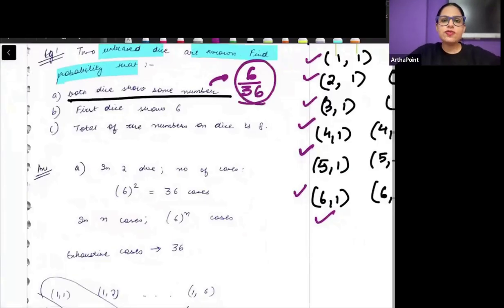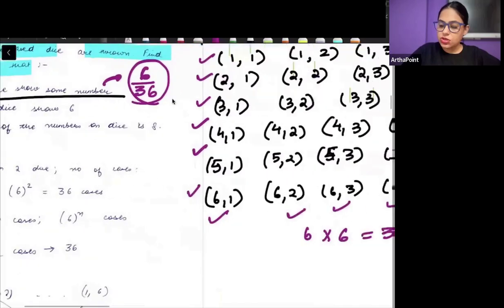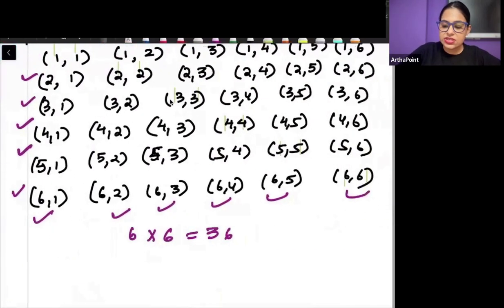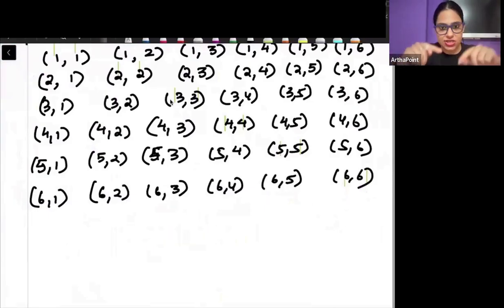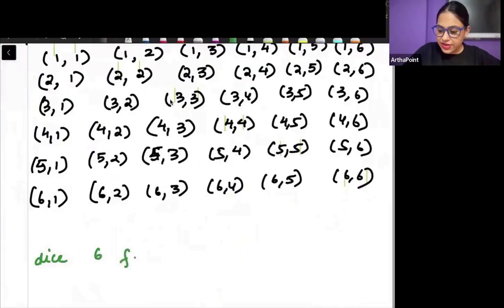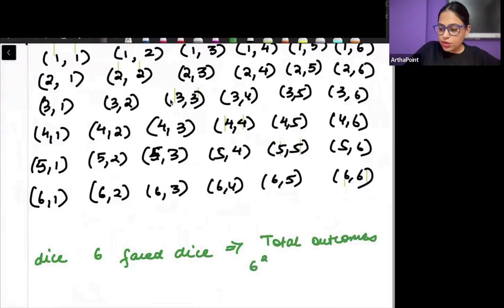Now here I just want to focus on one thing, which I will be doing in the coming questions. So here notice that a dice is 6-faced, meaning 6 digits come on it: 1, 2, 3, 4, 5, 6. So when a dice is a 6-faced dice, the total number of outcomes that you are getting are 6 to the power 2, that means 36 outcomes.